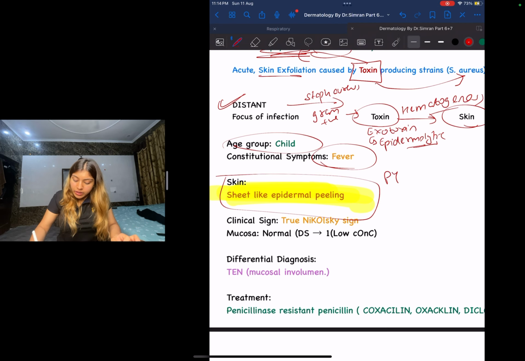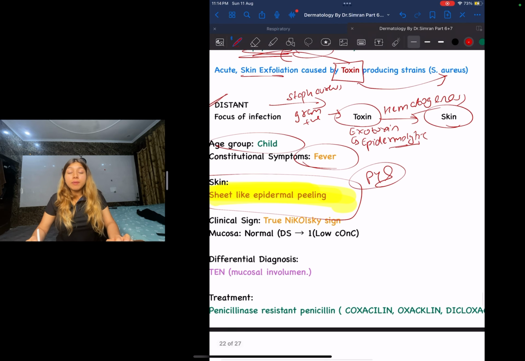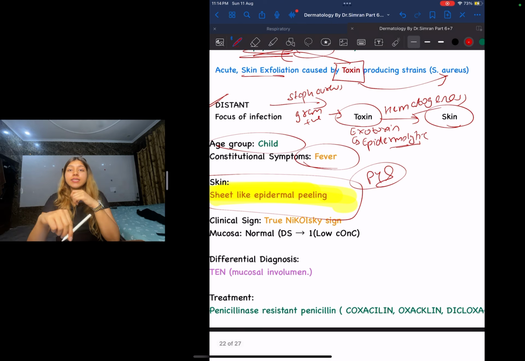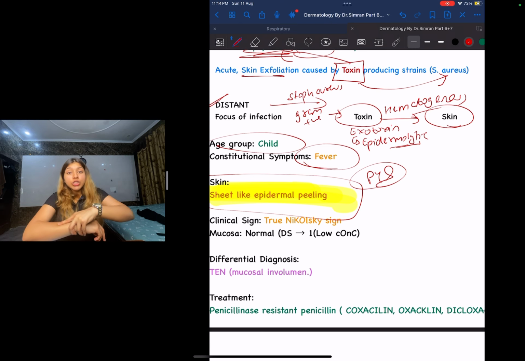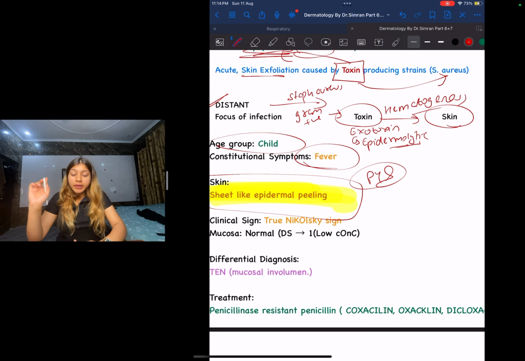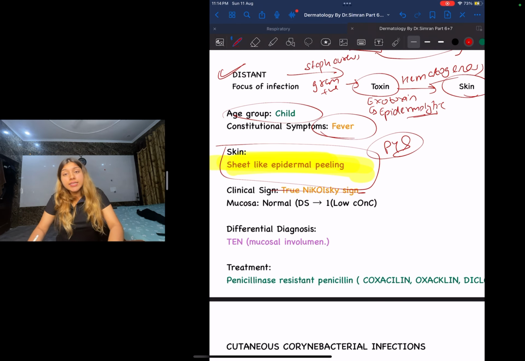This is a PYQ. Okay, and sheet-like epidermal peeling, basically guys, now you tell me what is that sign called, where I'm applying tangential pressure over the skin and the upper layer separates from the lower layer. That is very good. It is your true Nikolsky sign, which is seen in SSSS.